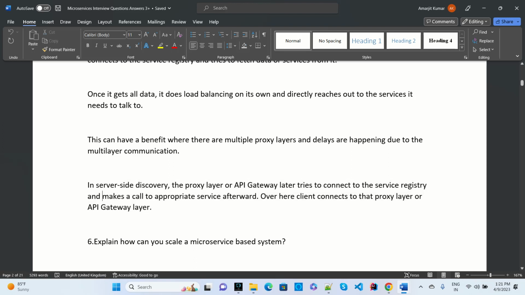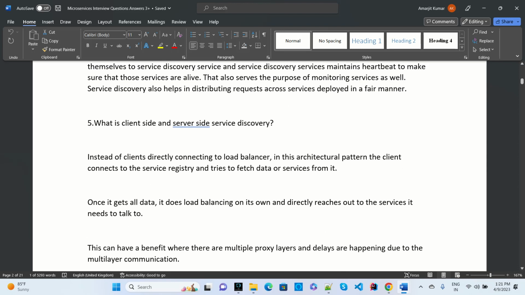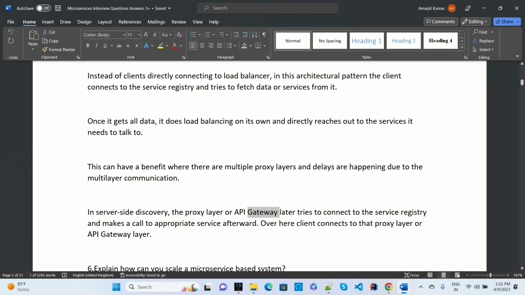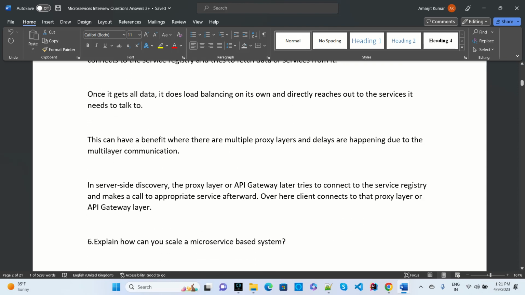Most companies use an API gateway like Zuul, where we register all the service details. If any request comes from the client or users, it goes to the API gateway, and then the request is transferred to the particular service on the registry, that is, the Eureka service. So we have two ways of service discovery: client side will have load balancers connected, and server side will have an API gateway.